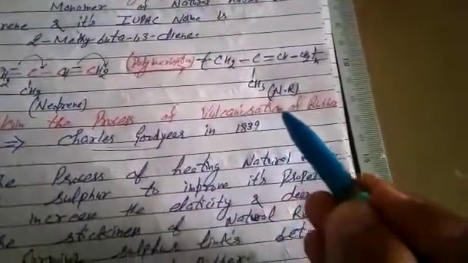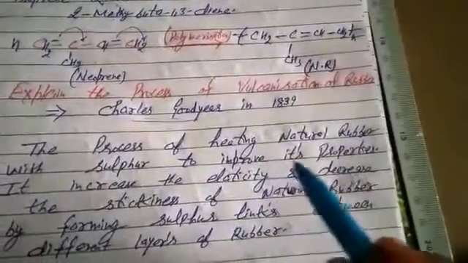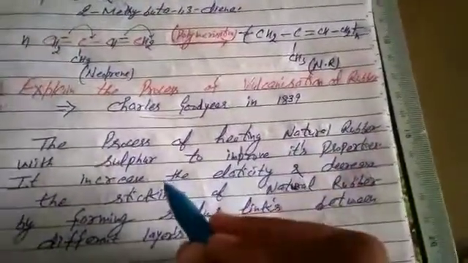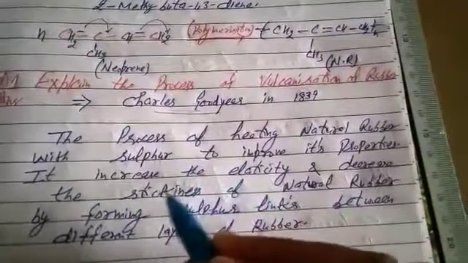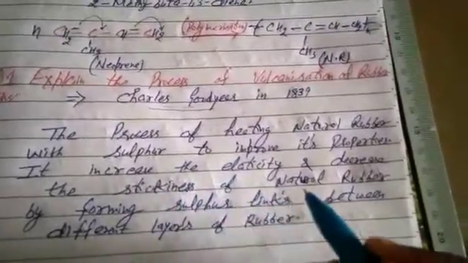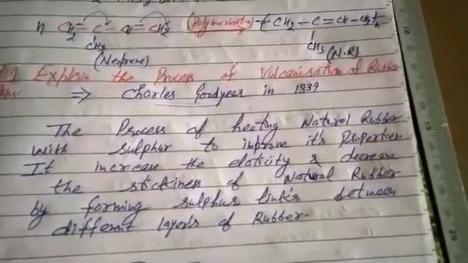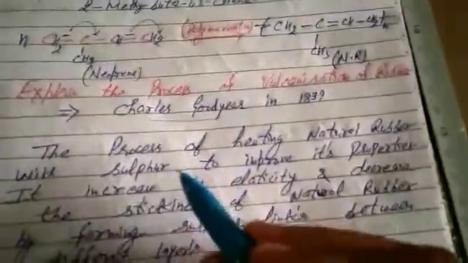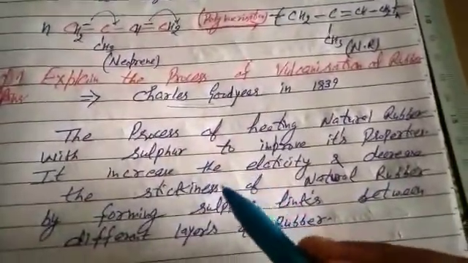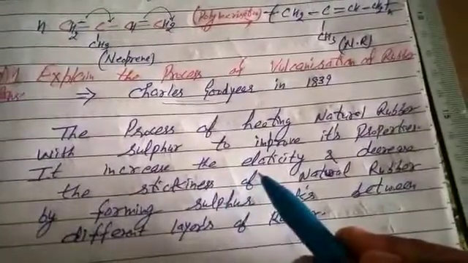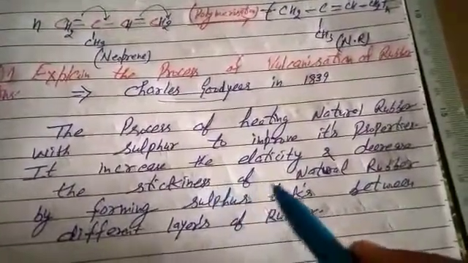Now what is vulcanized rubber? Heating natural rubber with sulfur to improve its properties. It increases the elasticity and decreases the stickiness of natural rubber by forming sulfur links between the different layers of rubber. Why do we do vulcanization of rubber? It increases the elasticity and decreases the stickiness of natural rubber.